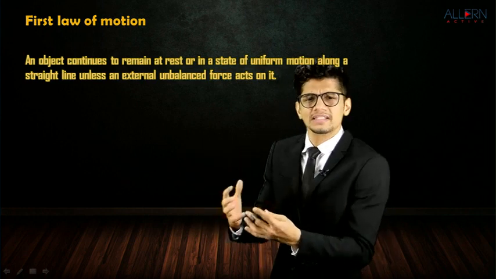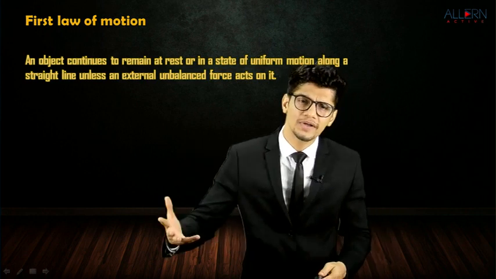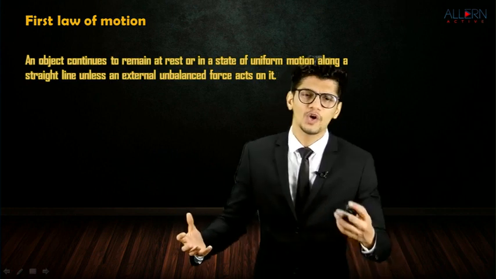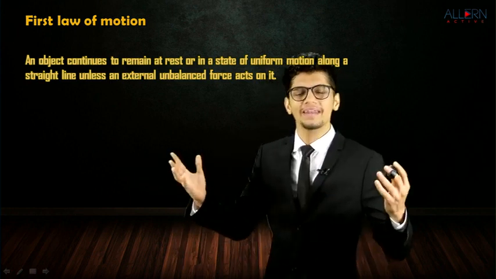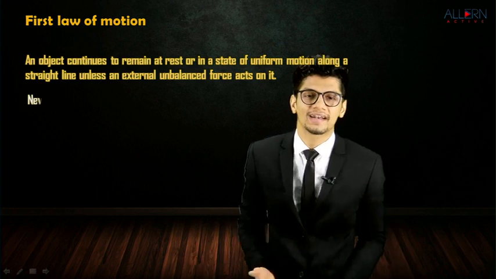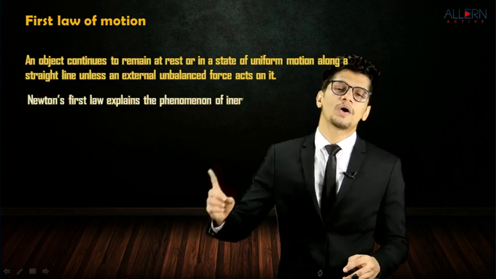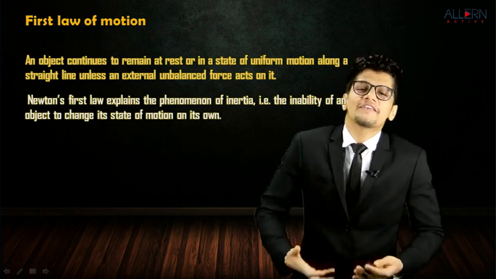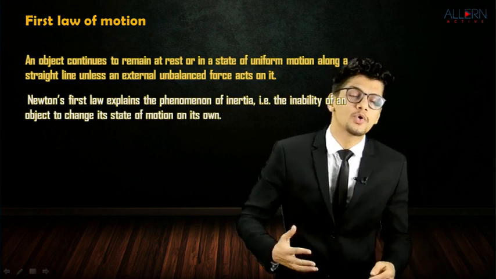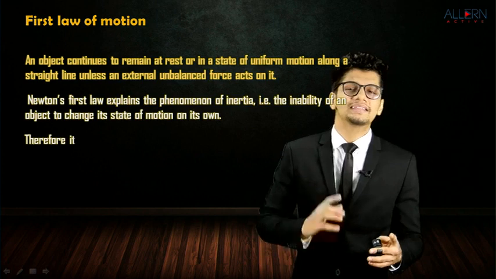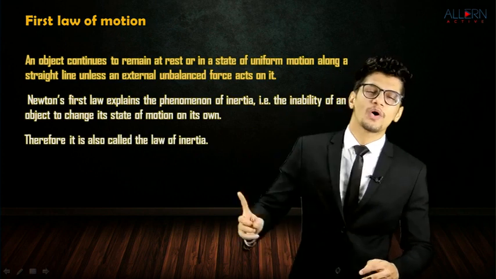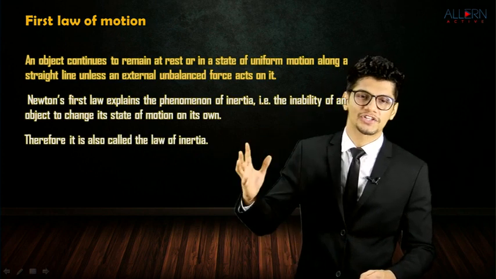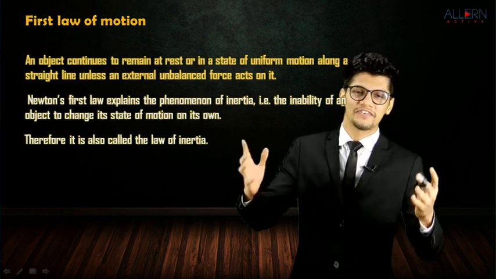Now what we understand from here is that the object which is at rest wants to remain at rest. The object which is in motion wants to remain in motion. This is what inertia is, right? That means Newton's first law explains the phenomenon of inertia, that is the inability of an object to change its state of motion on its own. And that is the reason the first law of motion is also called the law of inertia. So this was Newton's first law of motion.